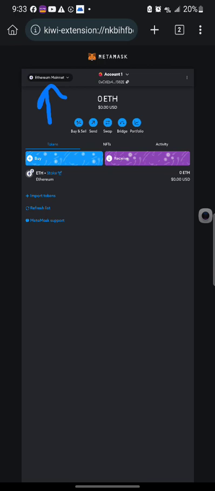So now, when you are doing testnet airdrops, some people might say that it's not rewarding or something. However, believe me, it is not true. You can make very cool money from just doing testnet activity.